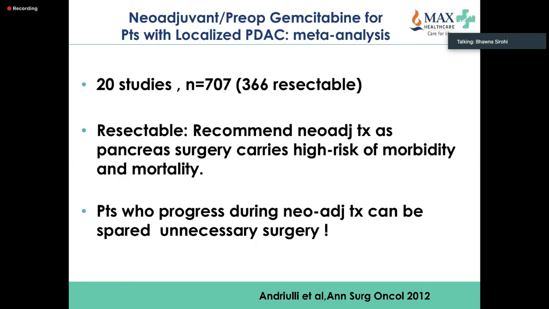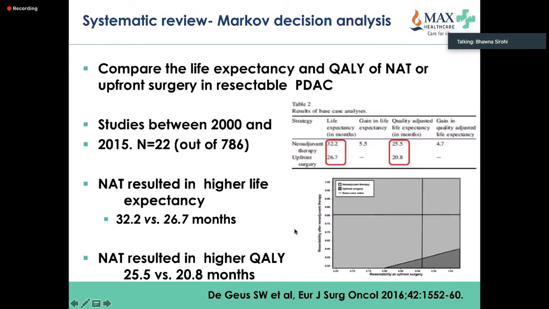Meta-analysis, again, I won't discuss too much into it because these are old ones. Quite a few meta-analyses do recommend neoadjuvant therapy in resectable and borderline resectable cancers. So if you look at this systematic review, which looks at life expectancy, and again, we always say that, for a patient, only two things matter. It's how long to live and what the quality of life is.